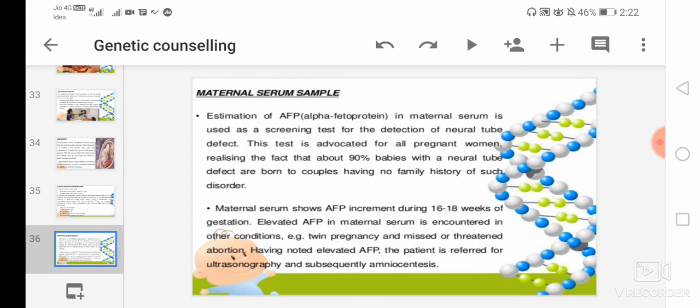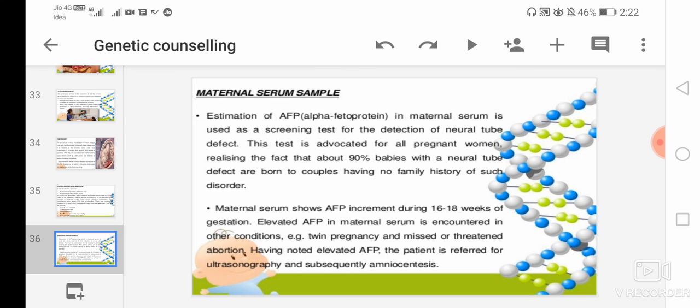Then is the maternal serum sample, that is alpha fetoprotein, the estimation of AFP. Estimation of AFP in maternal serum is used as a screening test for the detection of neural tube defect.